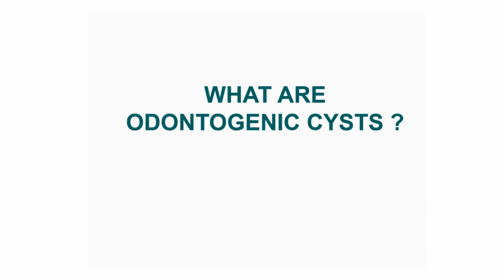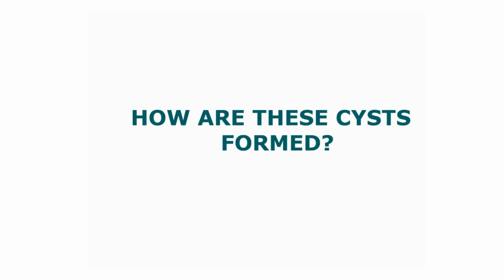Now, moving on, we need to understand why odontogenic cysts are called odontogenic cysts. So, what are odontogenic cysts? So, the cysts which arise from the tooth forming apparatus or the tooth forming tissues are known as odontogenic cysts. Now, the next question is, how are these cysts formed?